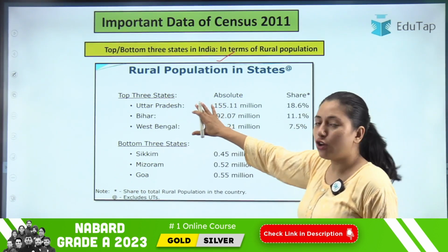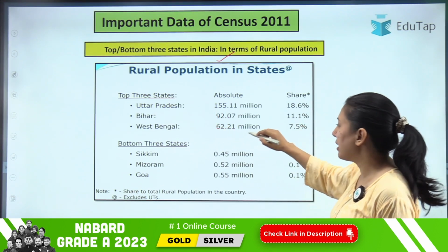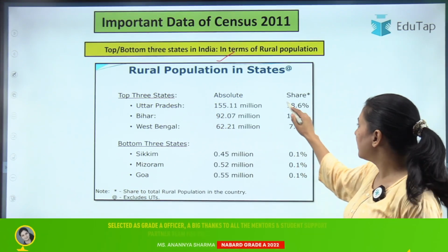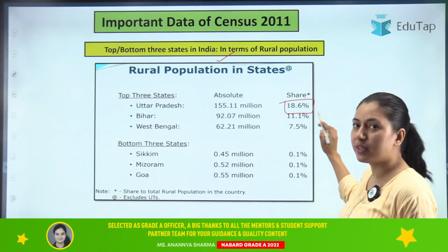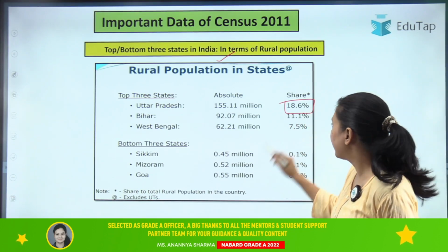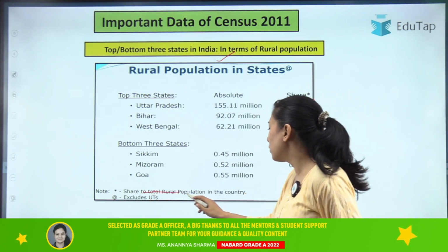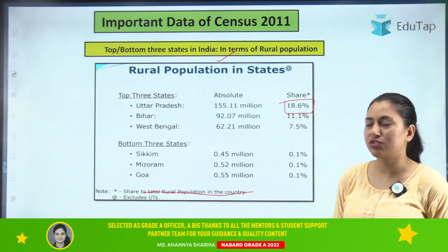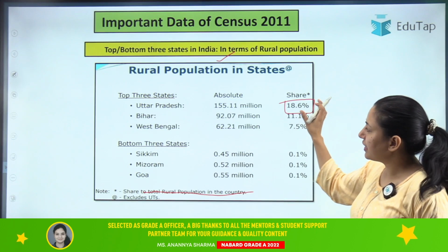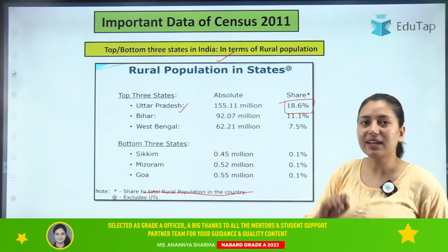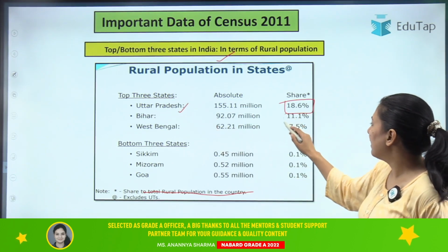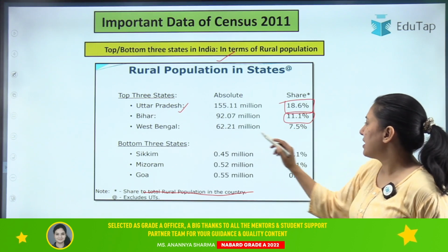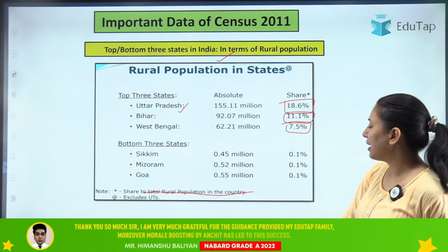So in the top 3 we have Uttar Pradesh at the highest, and the percentage share is 18.6 percent. So basically it is the share of the total rural population of the country. Out of the total rural population of the country, 18.6 percent is in Uttar Pradesh. Clear? Then we have Bihar with 11.1 percent, West Bengal with 7.5 percent.